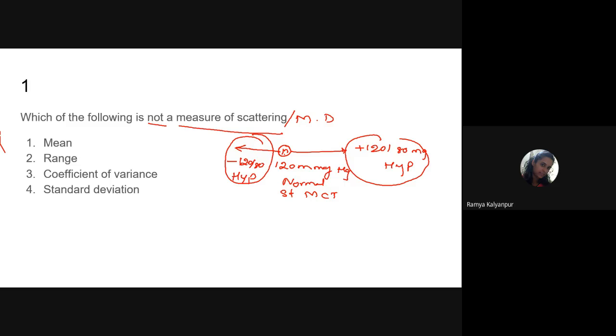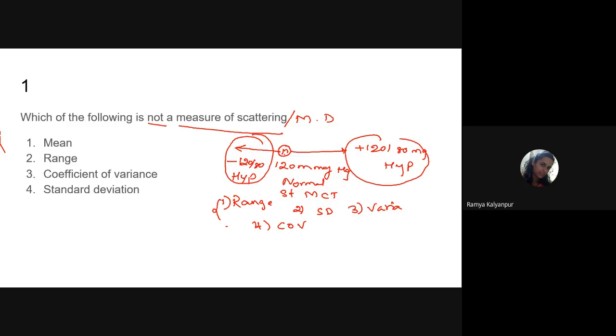So according to statistics, there are some statistical methods which check for measures of dispersion. One is range, second is standard deviation, third is variance, fourth is coefficient of variance. These are the most commonly used statistical measures of scattering or dispersion.